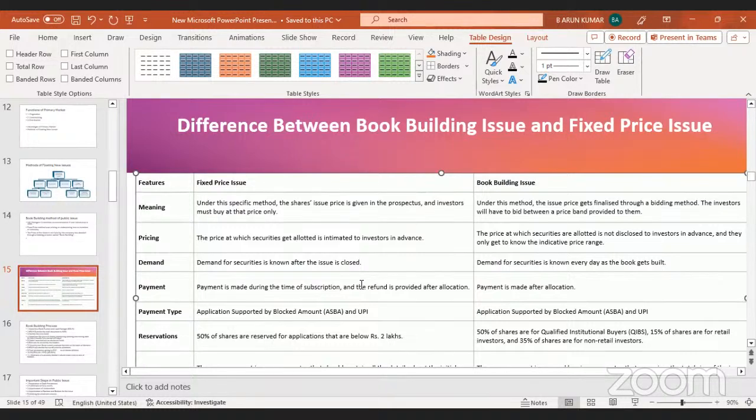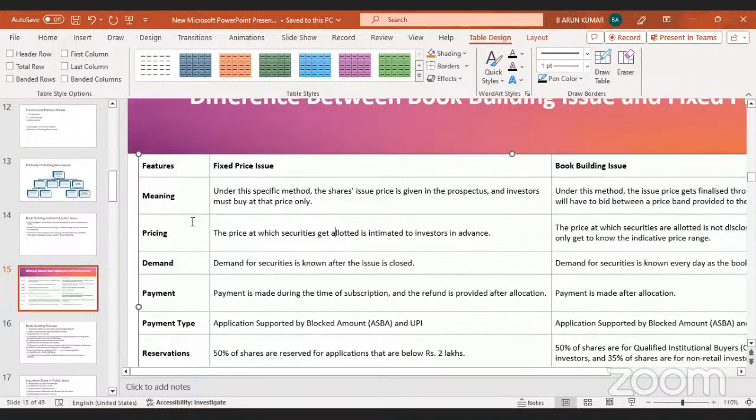In the earlier fixed price issue, under this specific method, the share issue price is given in the prospectus and investors must buy at that price only. For example, if each share value is 100 rupees, then only that fixed amount of 100 rupees will be paid. Otherwise, they will not allot the shares to the particular investors.